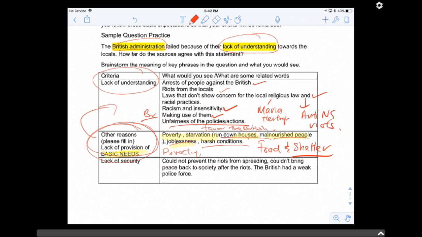And lastly, you also have they could have failed because they failed to provide efficient security, right? So why will you see this when you see riots spreading, when you see that the police force cannot do anything about the riots, when you see the British have a weak police force, means they are not doing enough, right? Means they are not doing enough to safeguard the peace.